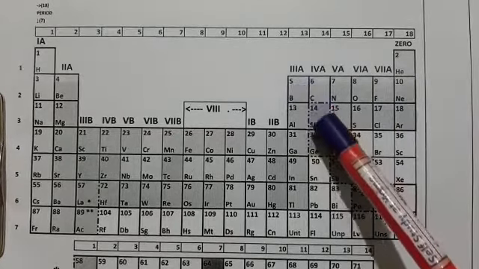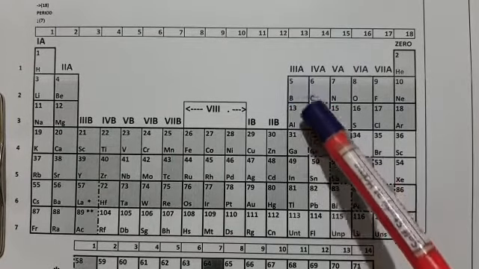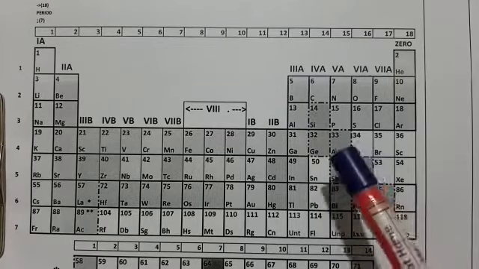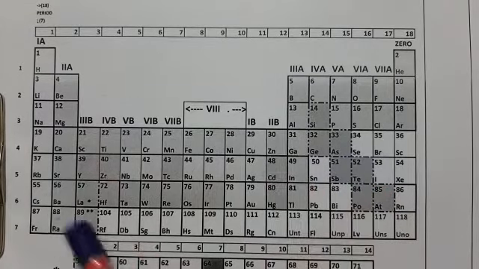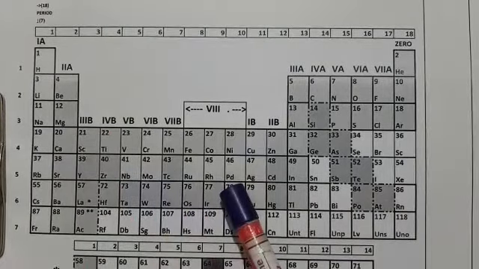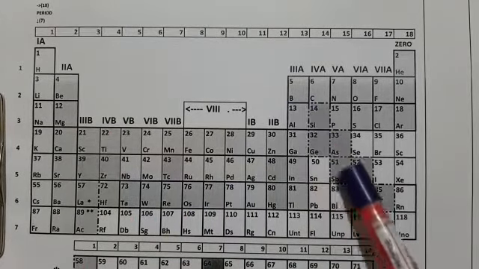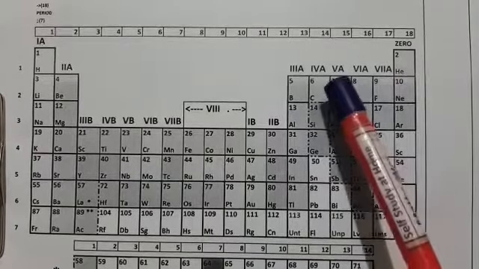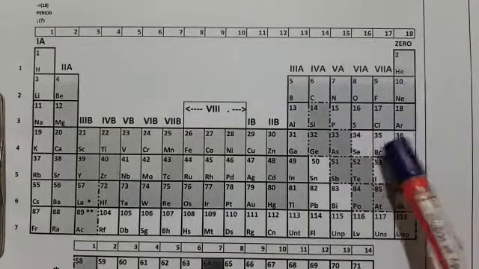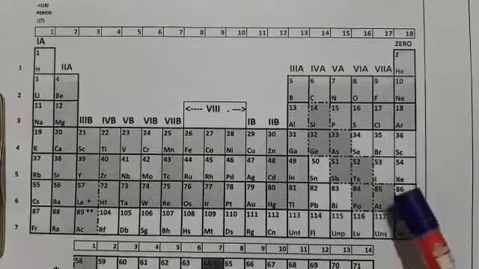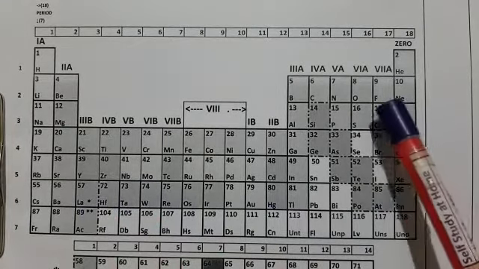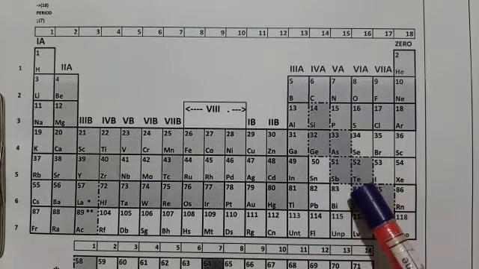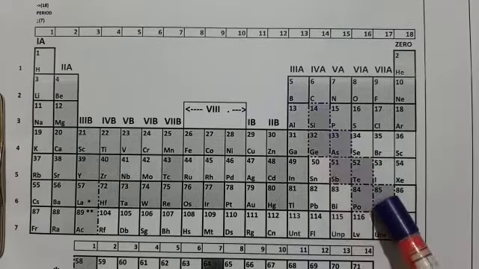These are metalloids. Before these, all are metals. After the metalloids, these are non-metals. So we have metals, non-metals, and at the center, metalloids.